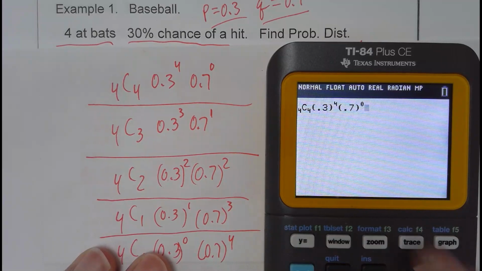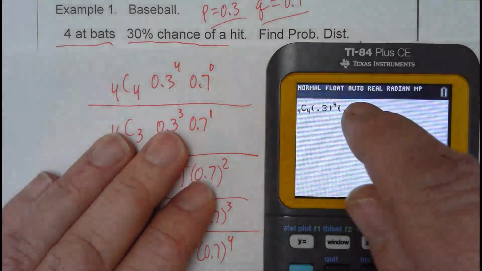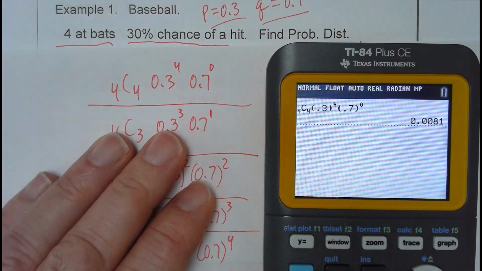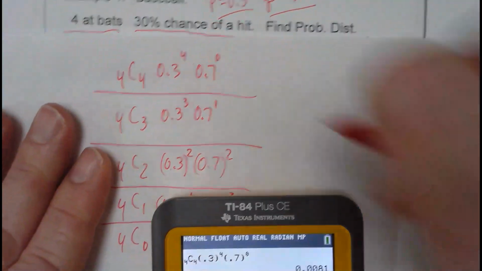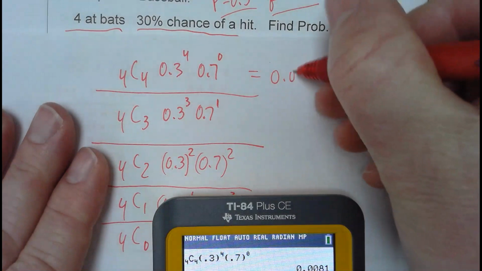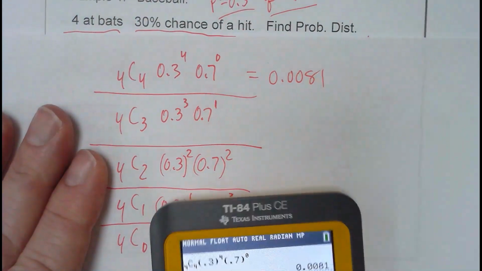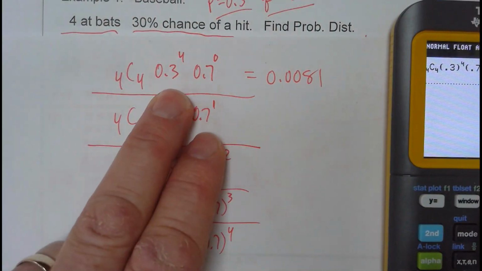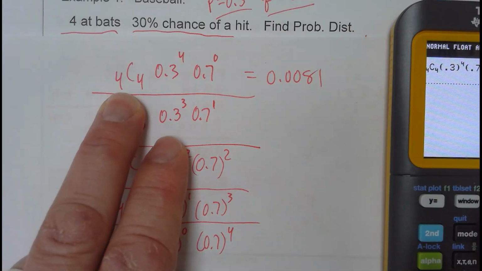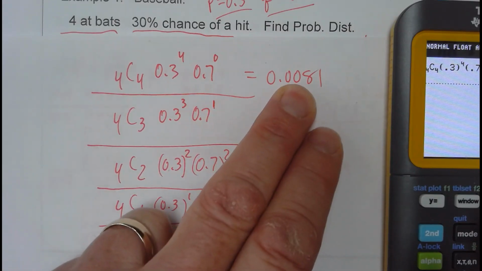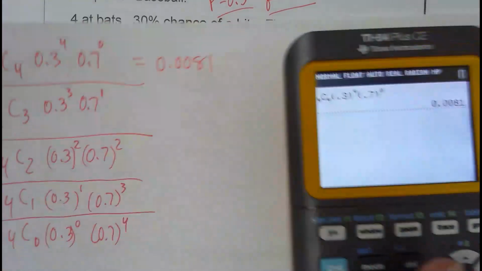Now I'm taking the time to type this in because I'm just going to swap these numbers out. Enter. So there's a very small chance of that happening: 0.0081. So if you hit the ball 30% of the time, going 4 for 4 is less than a 1% chance of doing that.